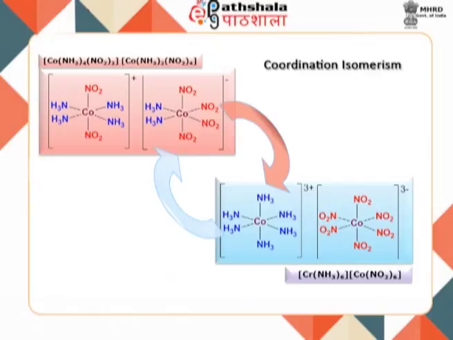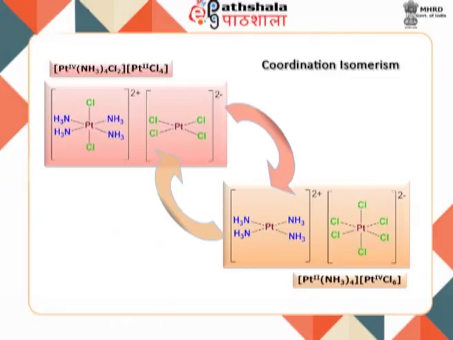One more example of coordination isomerism is where identical metal ions but different monodentate ligands are there. The example is here. Now the exchange of ammonia and nitro ligands is taking place between cobalt-3 of the cationic complex and cobalt-3 of the anionic complex to form two coordination isomers.